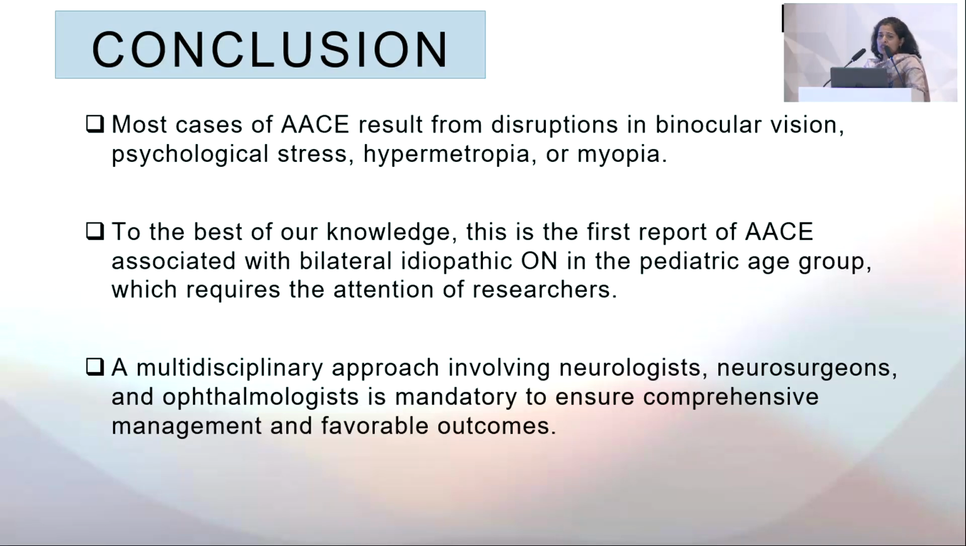To conclude, most cases of acute acquired comitant esotropia result from disruption of binocular function, vision, psychological stress, hypermetropia, or myopia. And to the best of our knowledge, this is the first report. We recommend neuroimaging in all cases of acute acquired comitant esotropias, and a multidisciplinary approach is recommended, involving neurologists, neurosurgeons, and ophthalmologists to manage these cases.